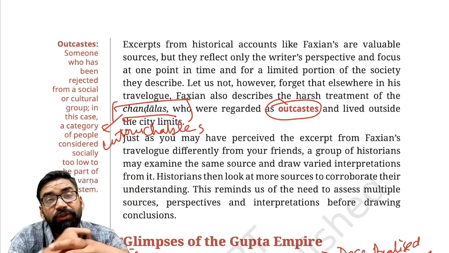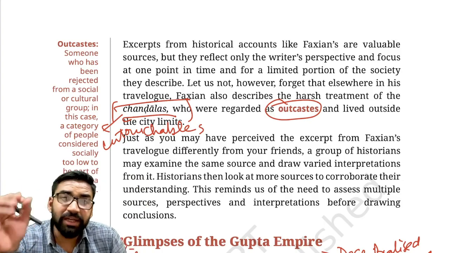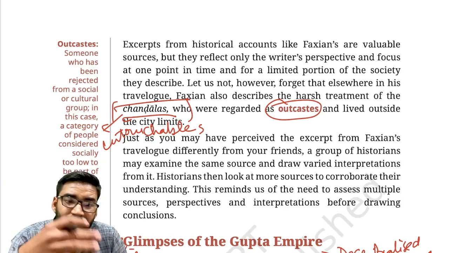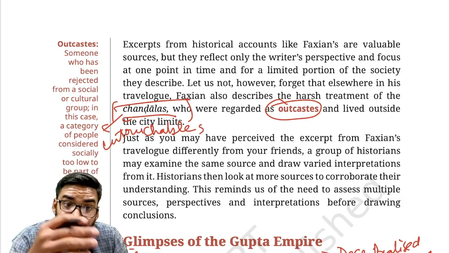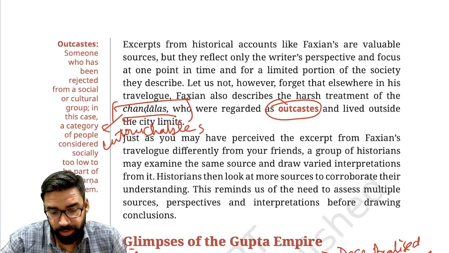That was the scenario of untouchables at that time. Chandals were not allowed to stay inside the village and used to live on the outskirts. Being outcaste was like a punishment; untouchability was also a punishment.